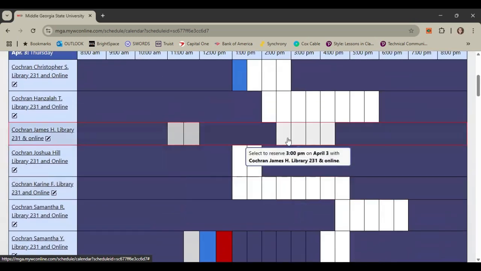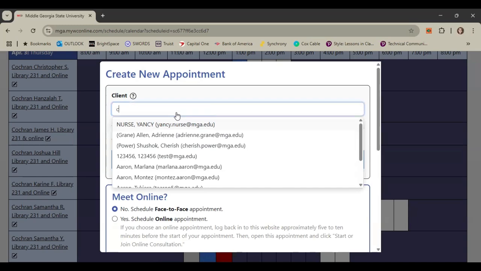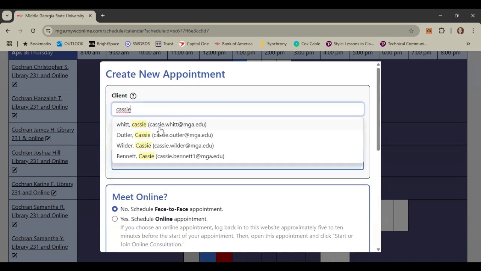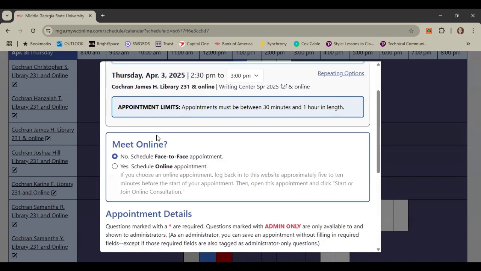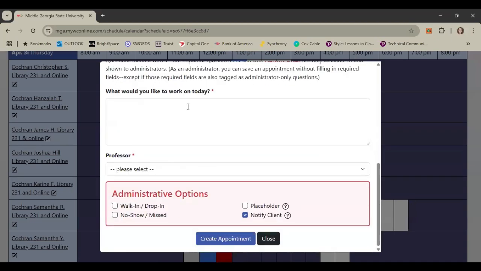So I'm going to make a sample appointment with my new tutor, James, in Cochrane, and I'm going to show you what it looks like once you have made an online appointment. So I'm going to click. I am going to put my email in here. There I am. And I'm going to make sure that I'm scheduling an online appointment.